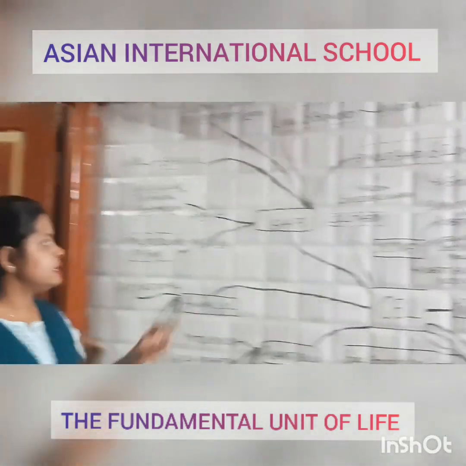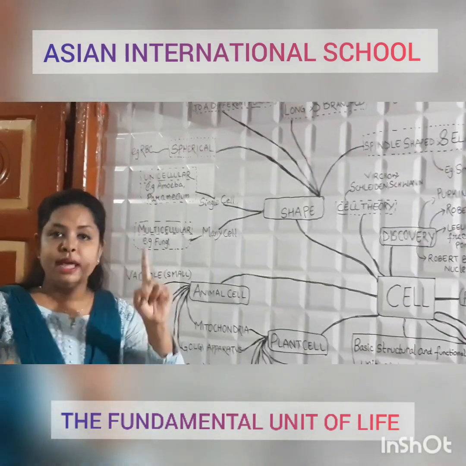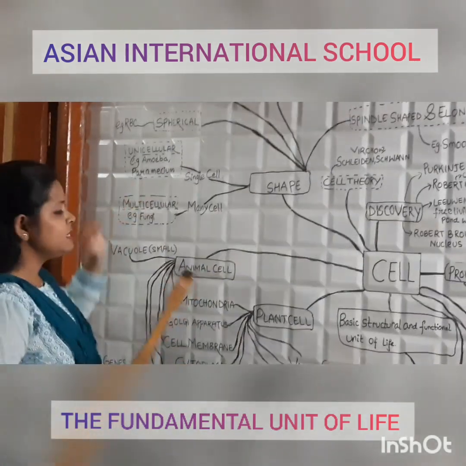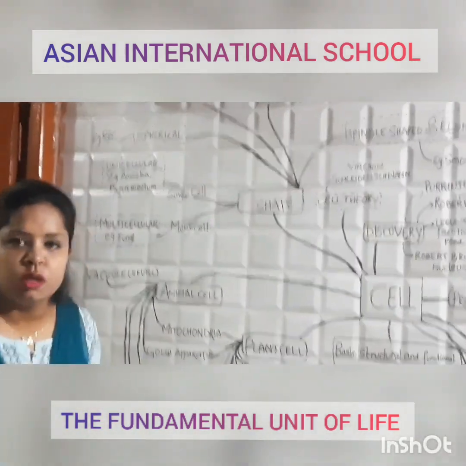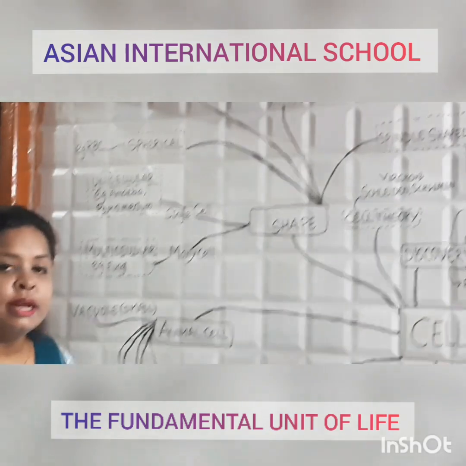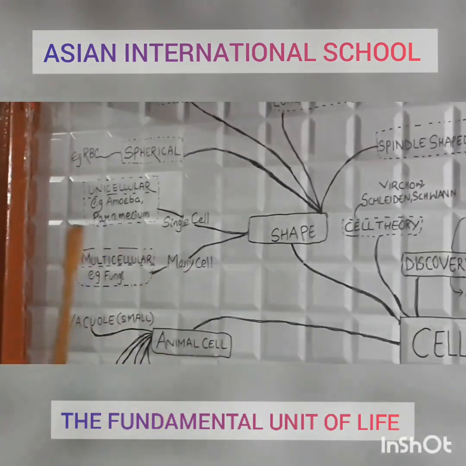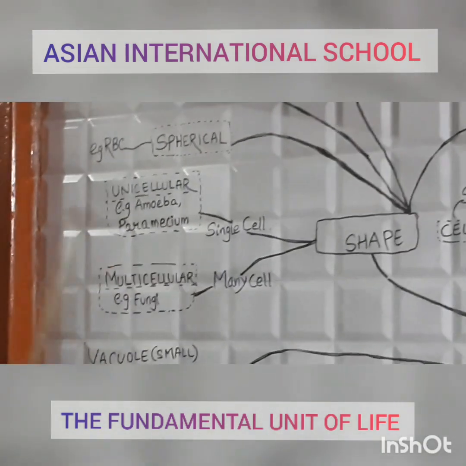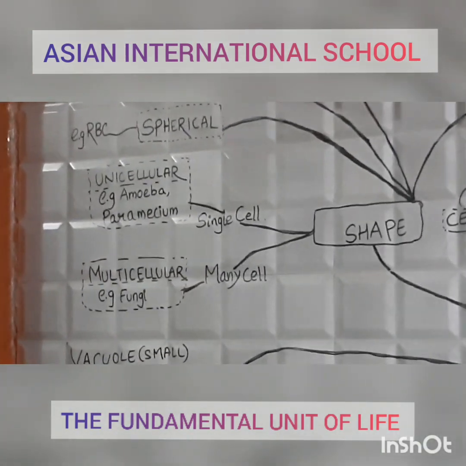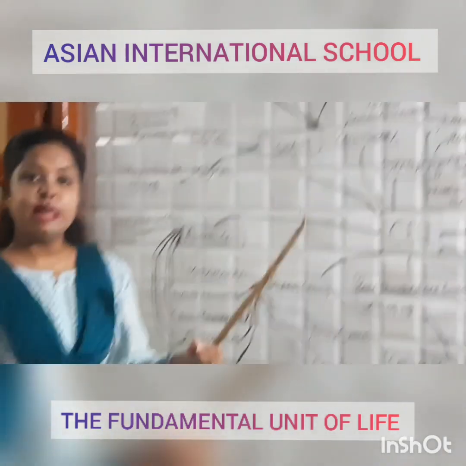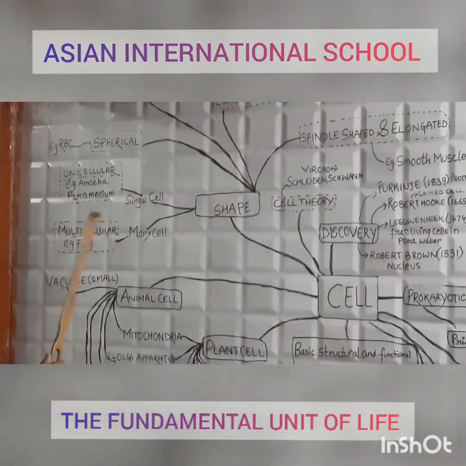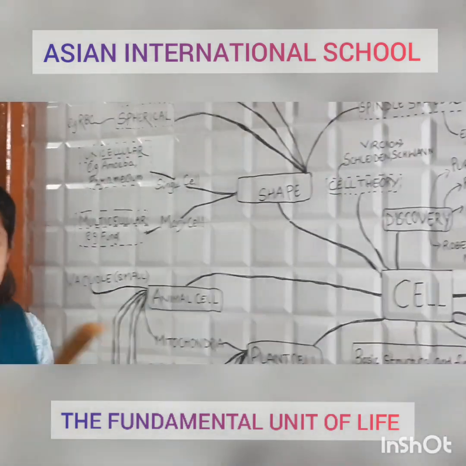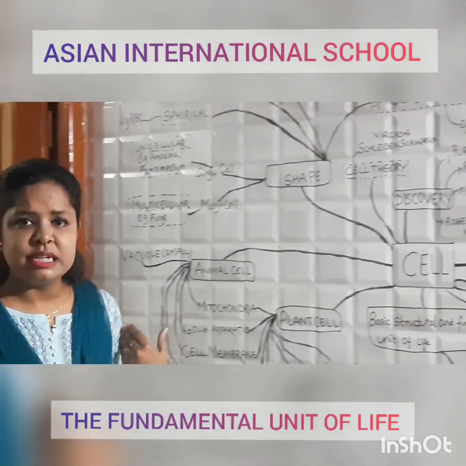When the organism has a single cell, we call it unicellular. So what is a single cell organism called? It is called unicellular. Some examples of unicellular organisms are amoeba and paramecium. Now, when there are many cells, we call it multicellular. Example, fungi. We are also examples of multicellular organisms.